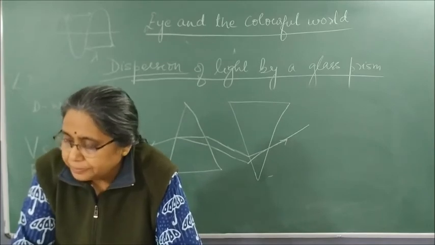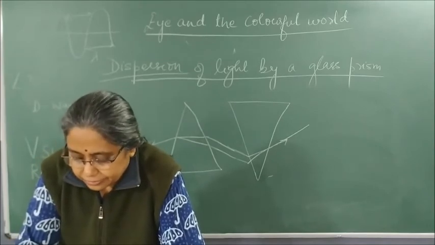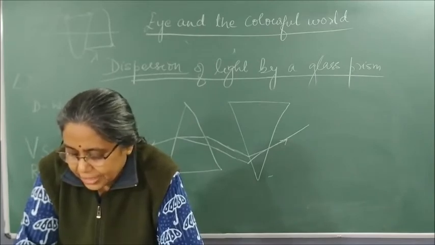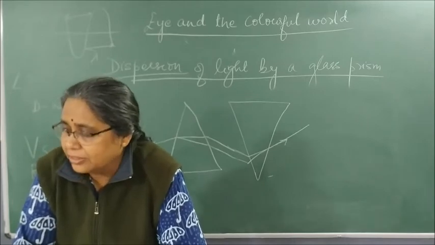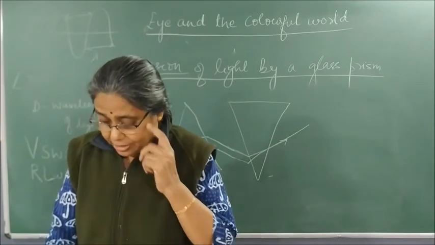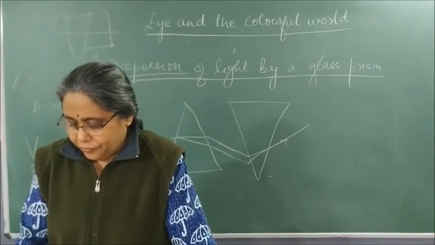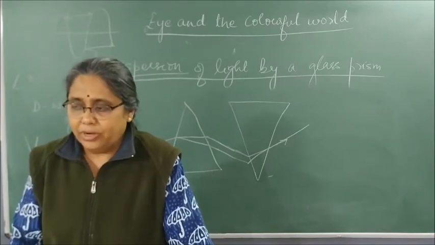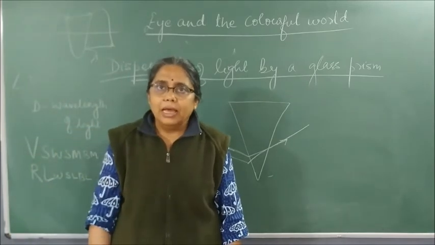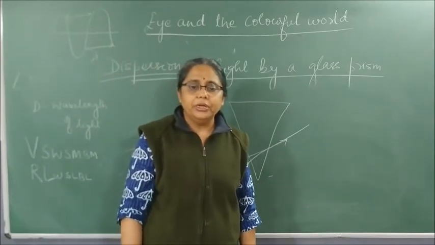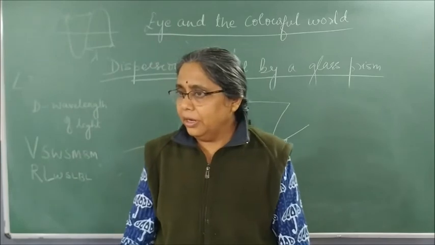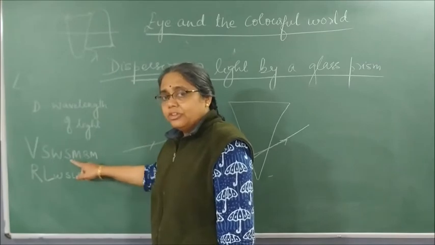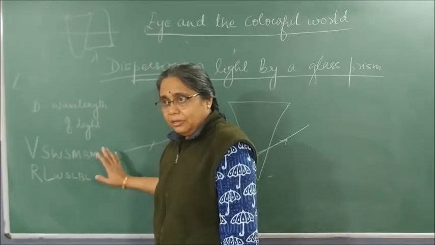I'll write the answer as: different colors of light bend through different angles with respect to the incident ray as they have different wavelengths. Clear? So the color which has the longest wavelength will bend the least, and the one which has the shortest wavelength will bend the most.